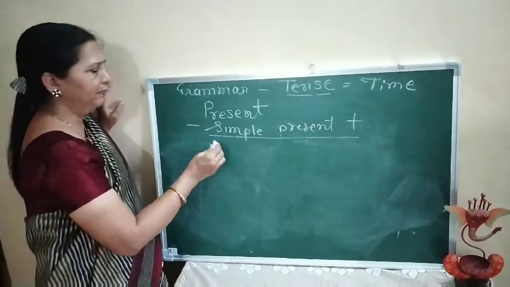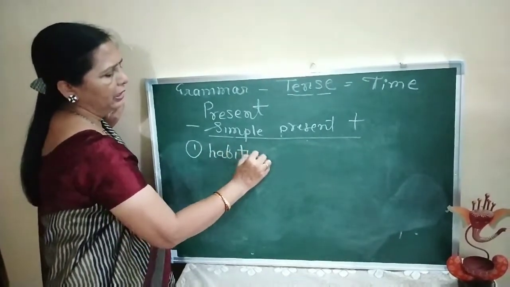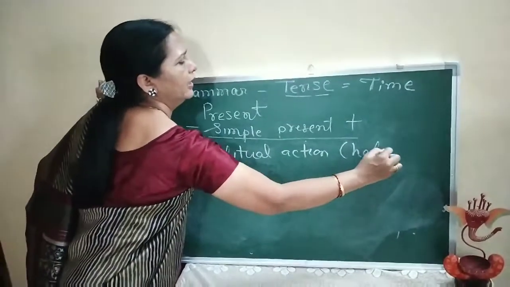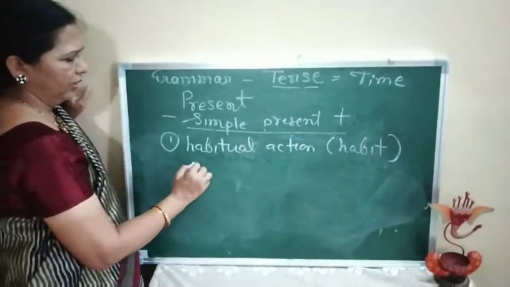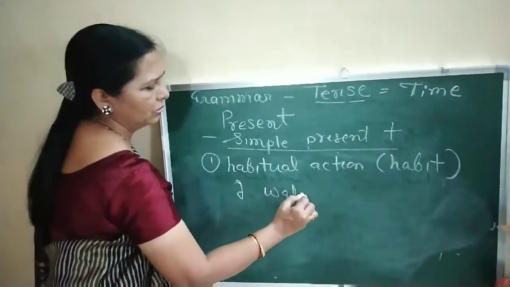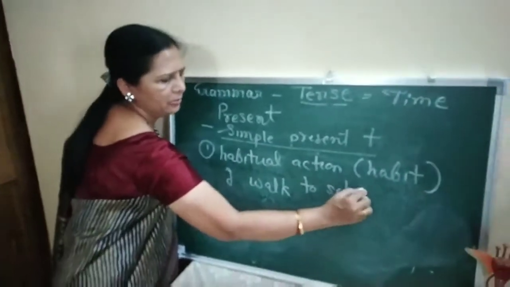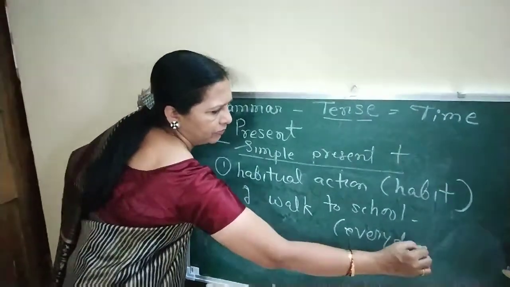Now when to use them? The first is when you speak of a habitual action. I may simply say habit, when something is your habit. For example, when you say, I walk to school, it means I walk to school every day.